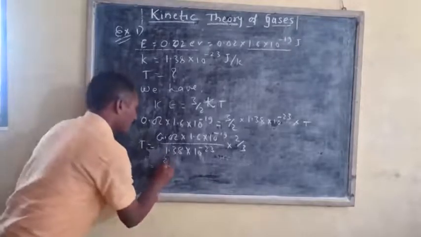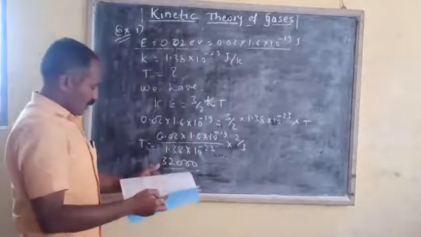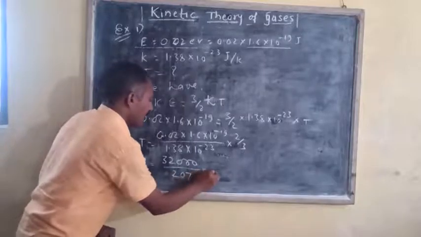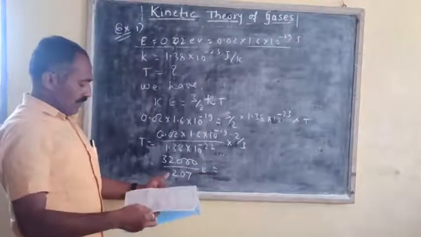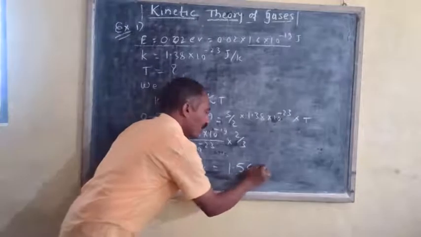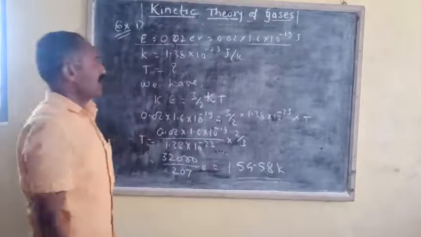If we calculate this equation, we get the temperature will be equal to 32000 divided by 207 Kelvin, and this gives rise to 154.58 Kelvin. This is the answer of the problem.